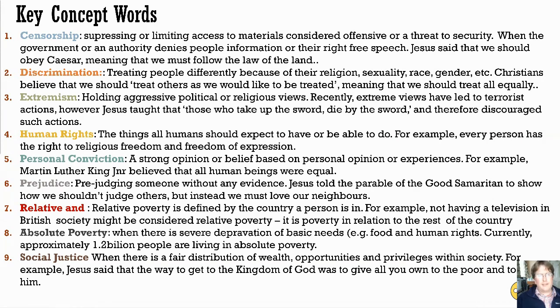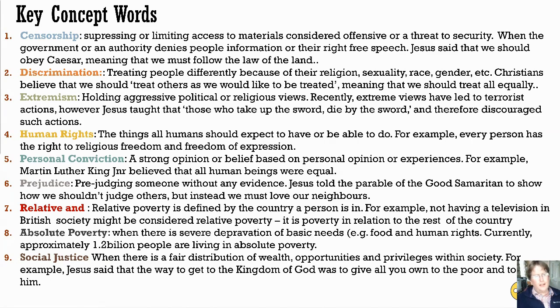Extremism, holding an aggressive political or religious view. Recently, extreme views have led to terrorist actions. However, Jesus taught that those who take up the sword will die by the sword, and therefore discouraged such actions. Human rights, the things that humans should expect to have or be able to do. For example, every person has the right to religious freedom and freedom of expression.